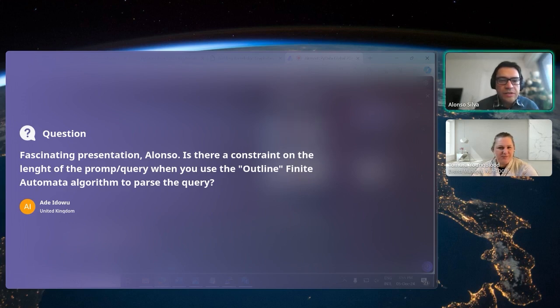The question is whether there is a constraint on the length of the prompt when you use the Outlines finite automata algorithm. I don't think there is a constraint, it's just the time it takes. In this particular case, for the knowledge graph, the only thing that takes time is the beginning, the first time. When you build this, it can take a few seconds, and in some cases it can take, I don't know, 20 seconds. In this case, time was not the main constraint for generating knowledge graphs. Similarly, to create a ReAct agent, you create this index the first time, but then you use it without delays.